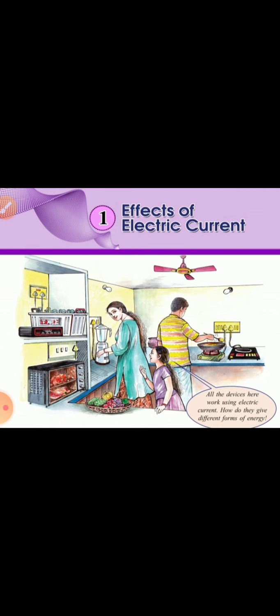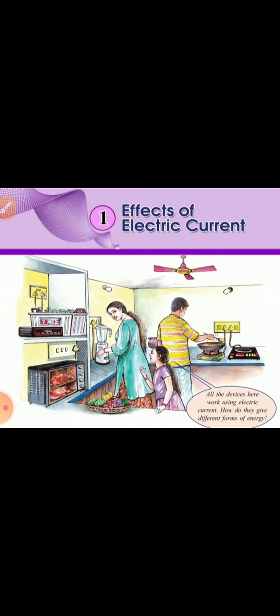Today we are going to discuss the first chapter, Effects of Electric Current. In our daily life, we use different forms of electrical energy. If you look at our kitchen, you can find many kinds of electrical devices, such as electric bulb, electric fan, mixie, grinder, induction cooker, electric stove, oven, storage batteries. For the working of all those devices,